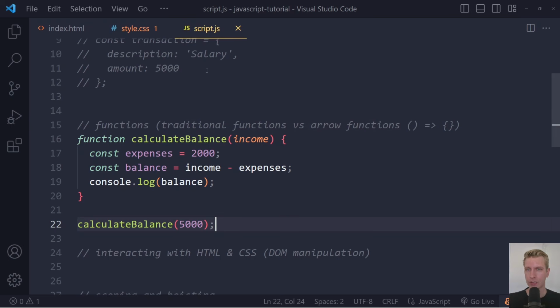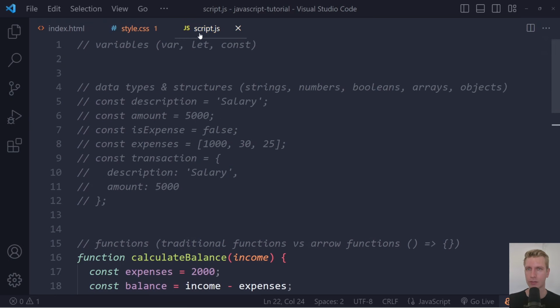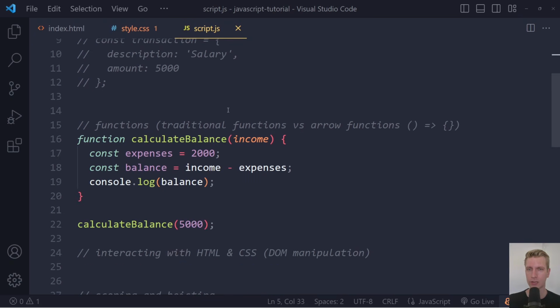Right, so let's see what happens here. So the browser will receive the script. Eventually it will execute the script. So it's going to go line by line. These are all comments, so that's not going to be interesting. Here it sees it needs to create a function called calculate balance, and it expects an input. And we call that input, or this parameter, right? So these are all terms: input, parameter, argument. These all refer to a similar thing here, basically just an input to the function. It's called income, and we can refer to that by that name here, right? Expenses is still what we create in the function here.